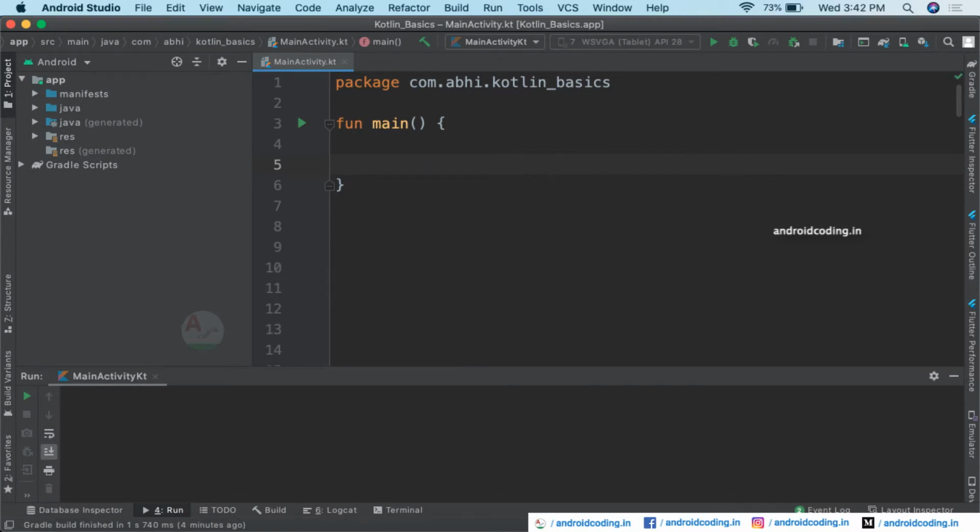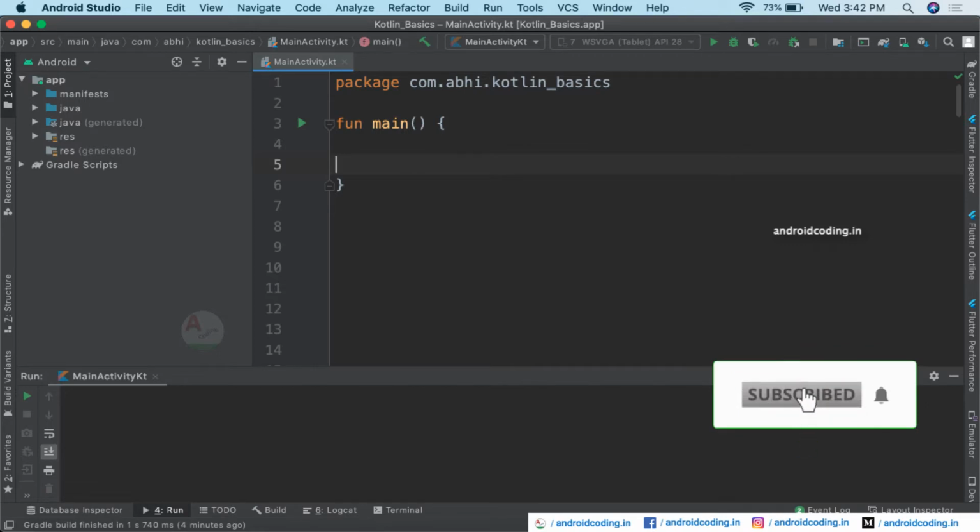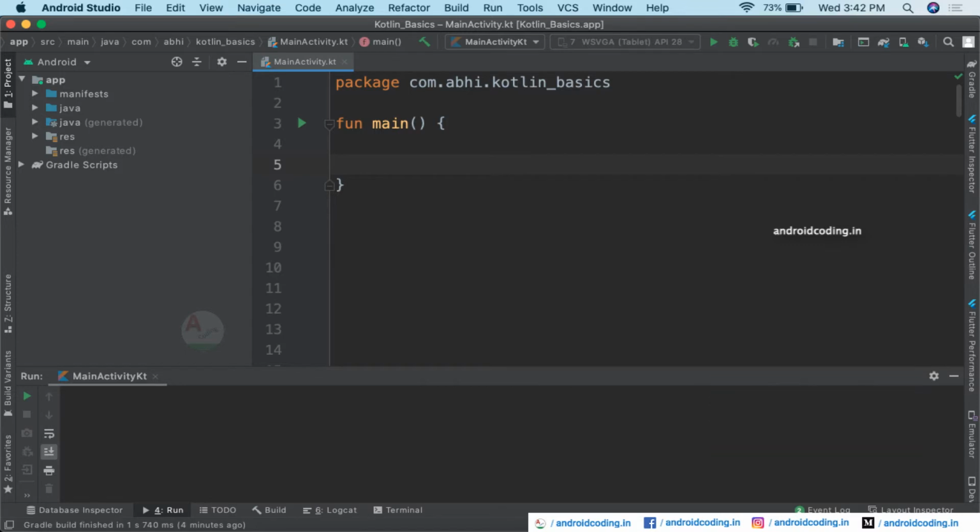In SmartCast, the compiler will track the if condition. If there are no errors, then the compiler will go ahead and compile the code. For example, you have provided a variable of a string and you are trying to typecast it to an integer and print it, then you will get an error. So we will deal with this topic in today's tutorial and see how we can eradicate these types of errors in our Kotlin programming.